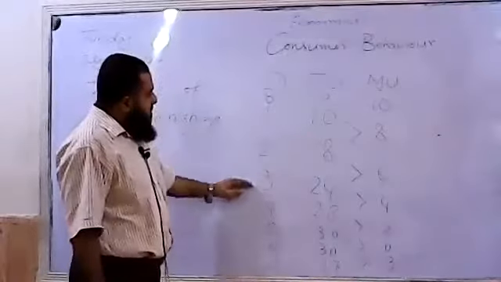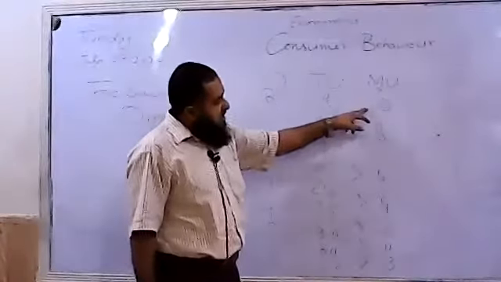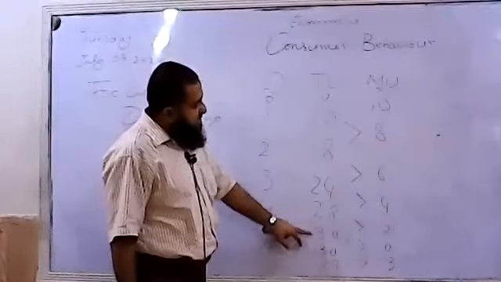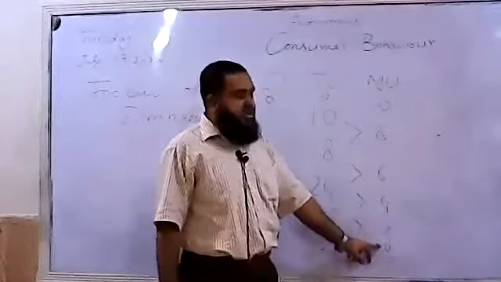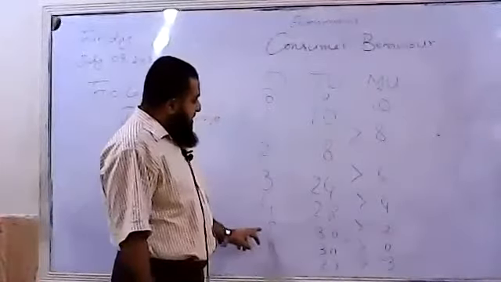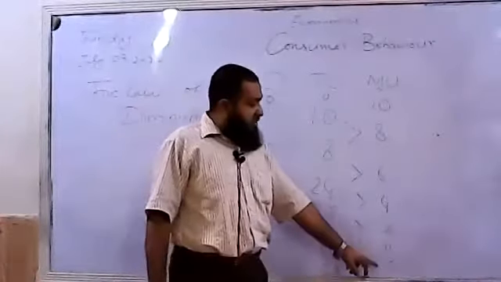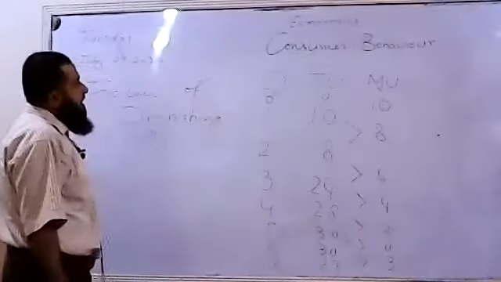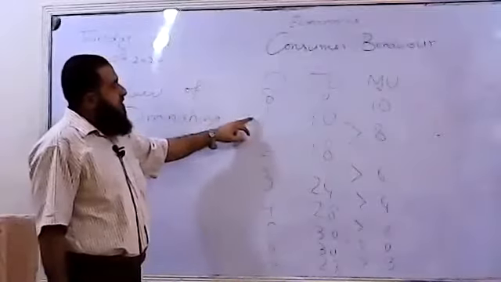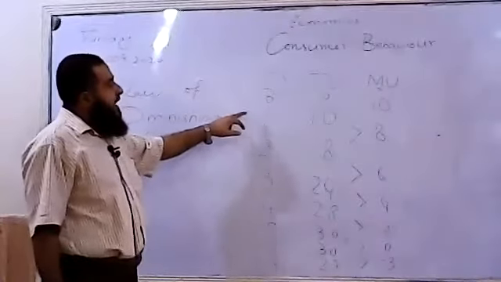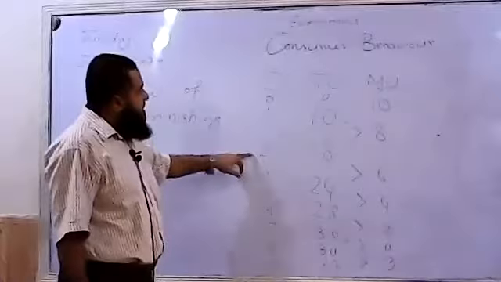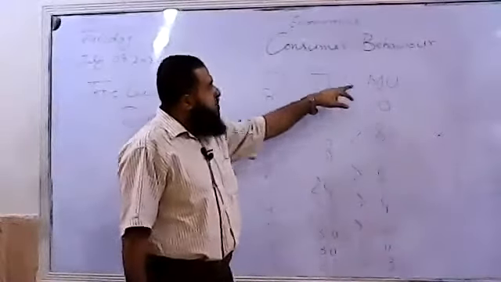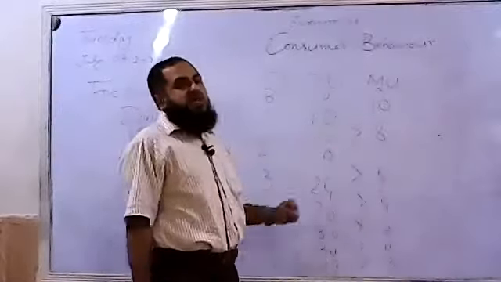As he is consuming more units, his marginal utility is diminishing. And you can see when total utility is maximum, his marginal utility is 0. And when total utility starts declining, his marginal utility will become negative. So can I say the law of diminishing marginal utility? It explains that every successive unit, this is the change in quantity, this is the change in total utility, which is shown in the form of marginal utility.